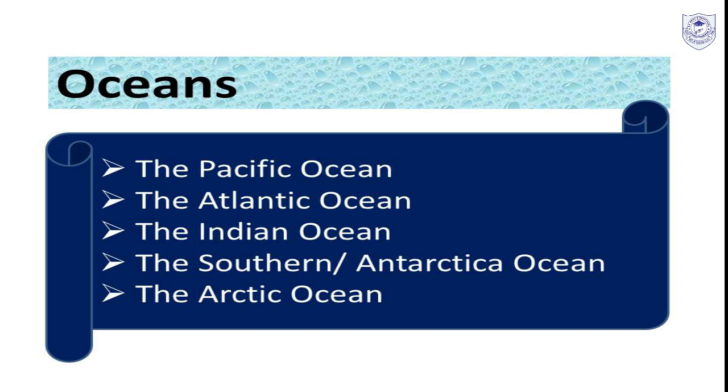And lastly, we have the Arctic Ocean. The Arctic Ocean is the smallest ocean in the world and is partially covered with ice throughout the year. It is lowest in salinity in comparison to the other oceans due to low evaporation of water. This Arctic Ocean surrounds Europe, Asia, North America, and Greenland.